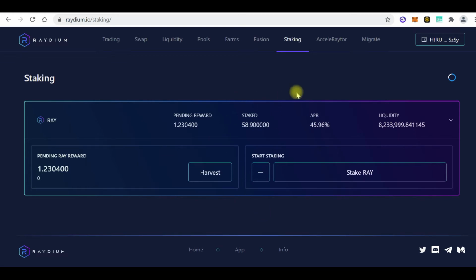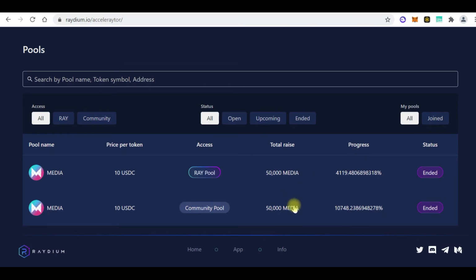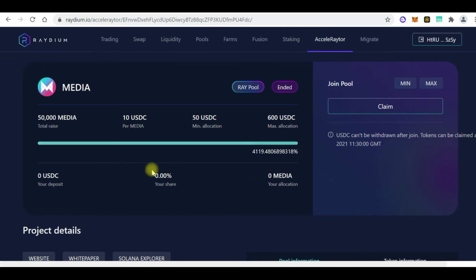So now for the second kind of example that I gave you, let's come to accelerator. Now remember when I said you could stake a particular token and get another token? Yeah, so this is a staking that happened. Here there's this token, media.